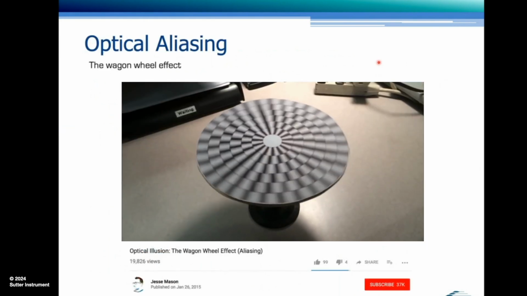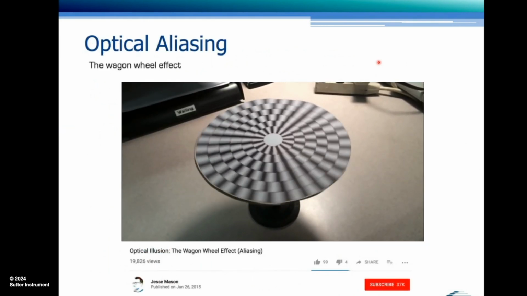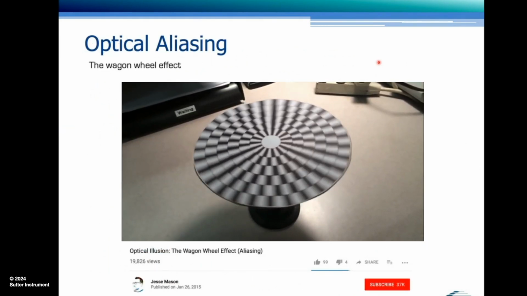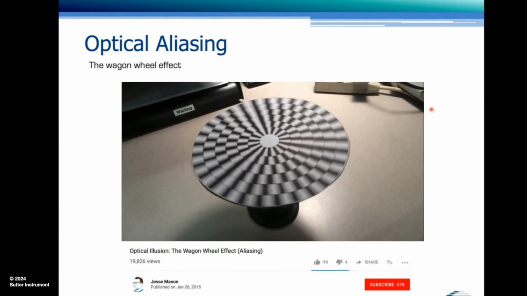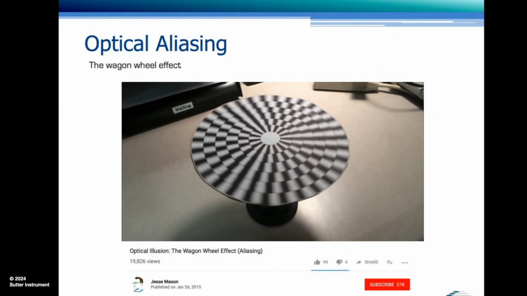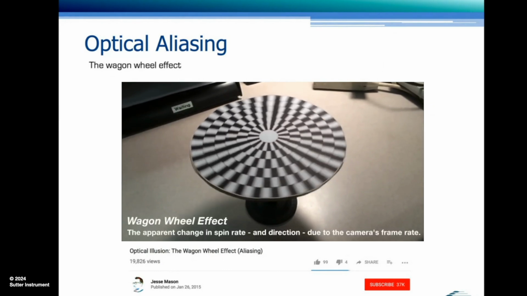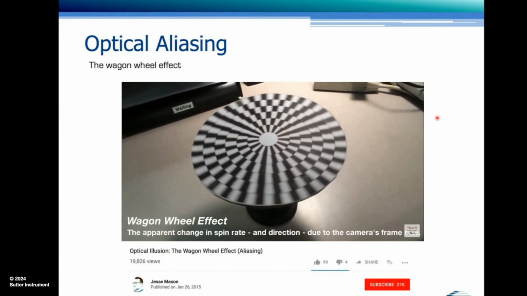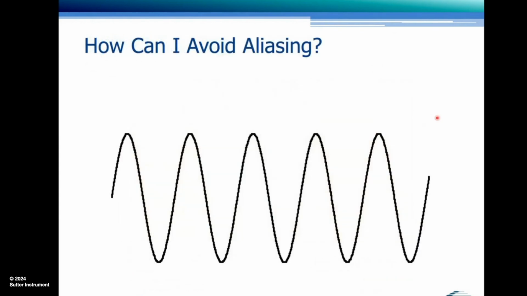The visual analogon of that is the so-called wagon wheel effect that many of us may remember from the Western movies that were pretty popular a couple of decades ago. Here also we see an artificial, slower movement than what is actually present in this spinning disk. How can I avoid that?